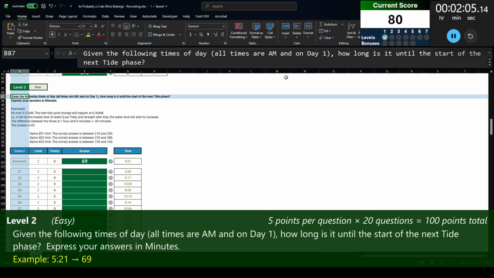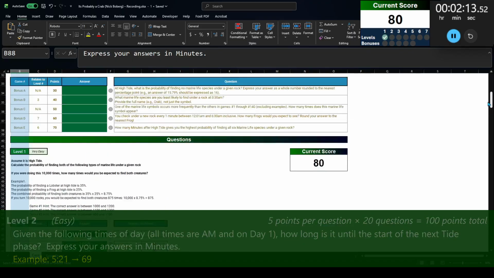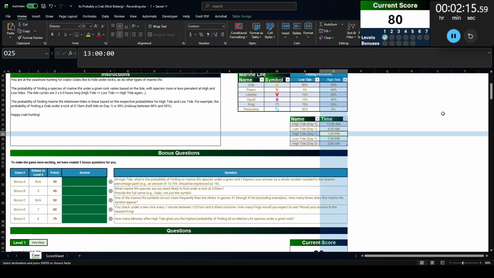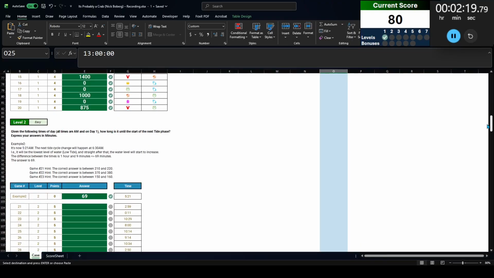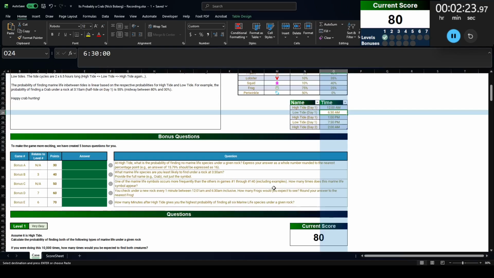Level 2. Given the following times of day, all times are AM and on day 1, how long is it until the start of the next tide phase? Express your answer in minutes. So let's take a look at our phases here. The next high tide is at 1 p.m. Is that the next high tide? No, the next tide phase. So it could be this time or it could be that time.